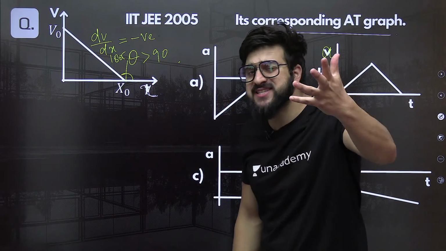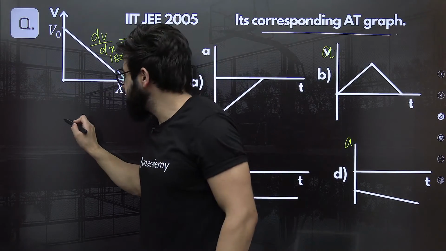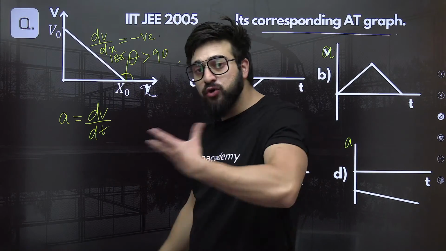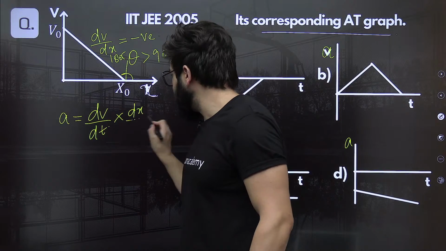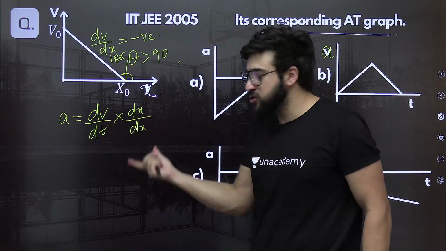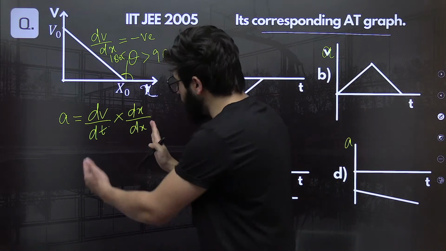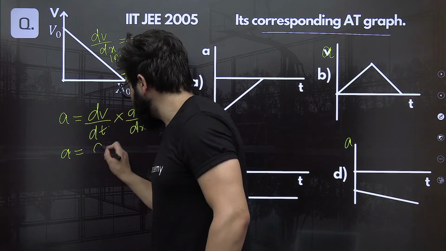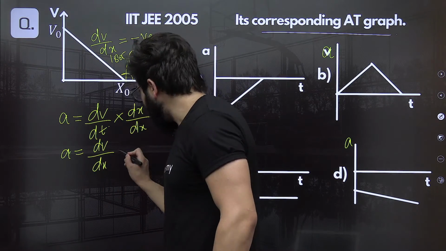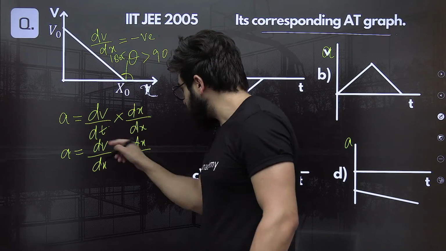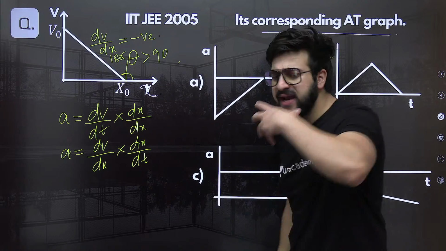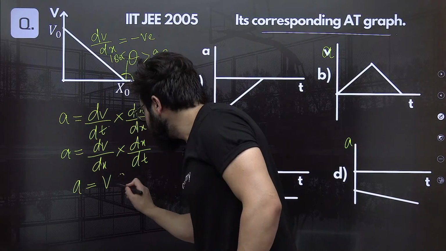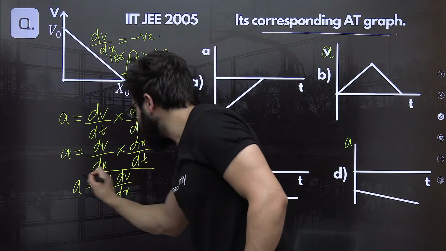Now, here we have velocity in terms of position. Can you tell me the relation of acceleration in terms of position? You might have studied this. Acceleration is nothing but dv by dt, rate of change of velocity with time. Now multiply by dx and divide by dx. Dx by dx will cancel off. It will again be dv by dt. Now interchange: take this dt over here, take this dx over here. So this is dv by dx, multiplied by dx upon dt. Now what is dx upon dt? Rate of change of displacement with time. This is nothing but velocity. So we can write acceleration is nothing but v dv by dx.